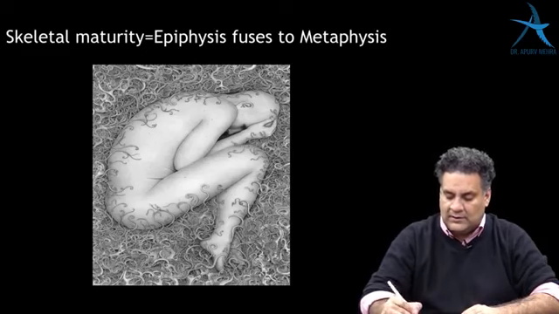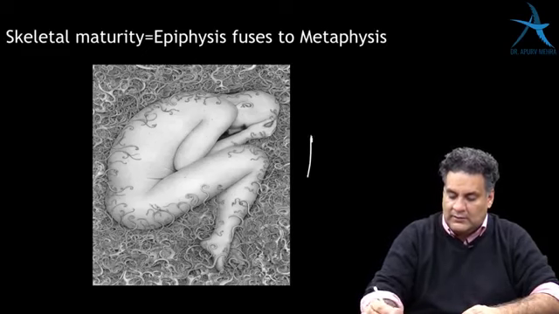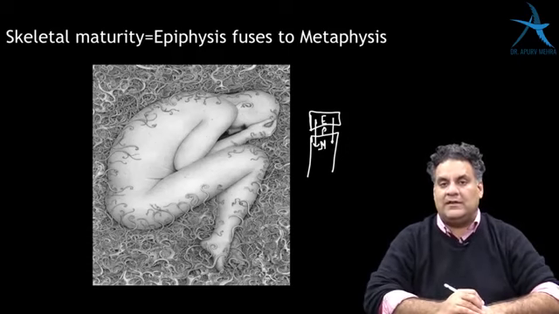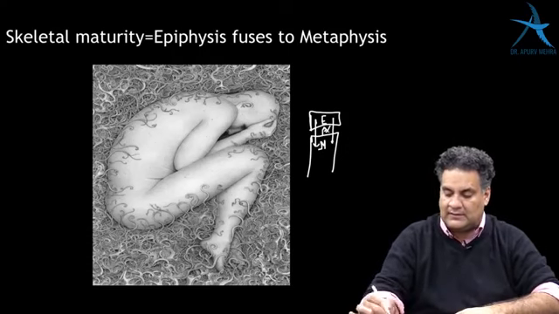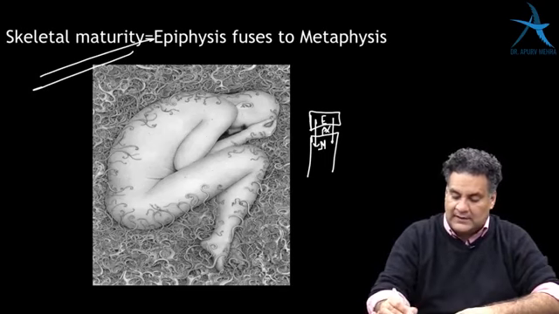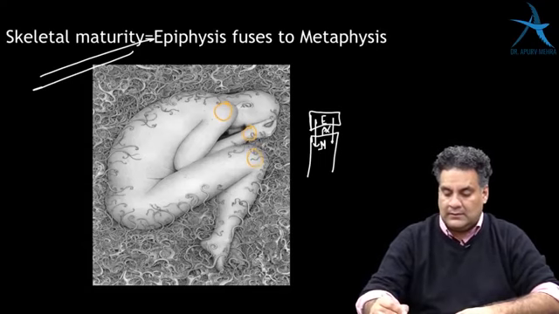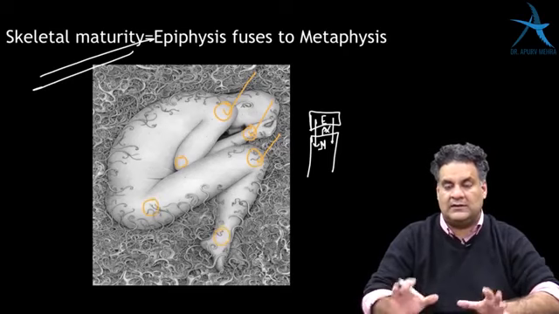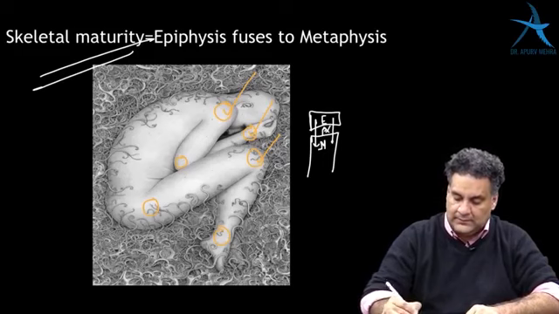Regarding the age, one of the most important things that we must remember, when we look at a bone, epiphysis, physis and metaphysis, the age at which the epiphysis fuses with the metaphysis and the physis disappears is called skeletal maturity. We need to remember the skeletal maturity of 6 major joints in the human body: the shoulder, the wrist and the knee, elbow, hip and ankle.